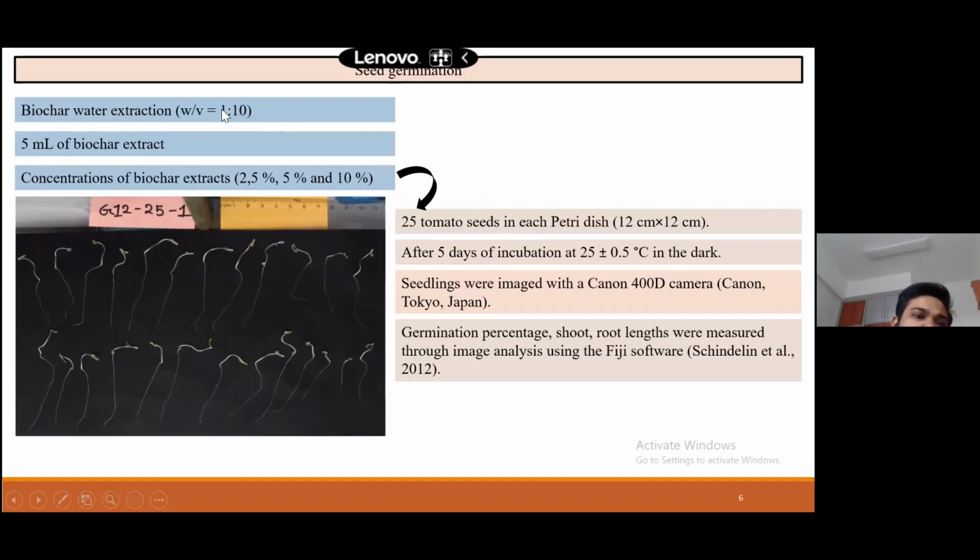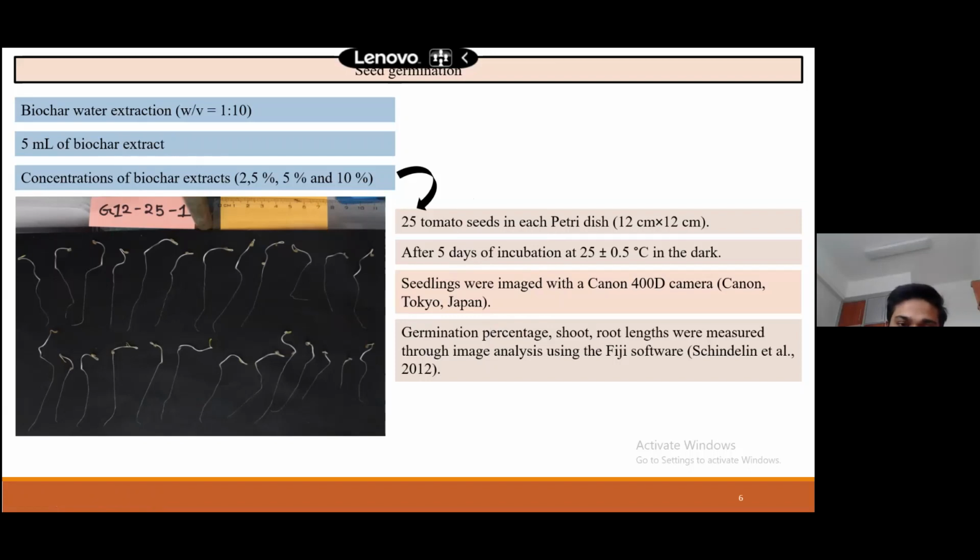We took 1 gram of biochar and 10 ml of water, and then we extracted, we set it for 2 hours, and then 5 ml of the extract solution we applied for seed germination. And we made 3 concentrations of this extract, 2.5%, 5%, and 10%. Here you can see how we measured the seed germination assay. After 5 days, we took the seeds and measured the length of shoot and root.